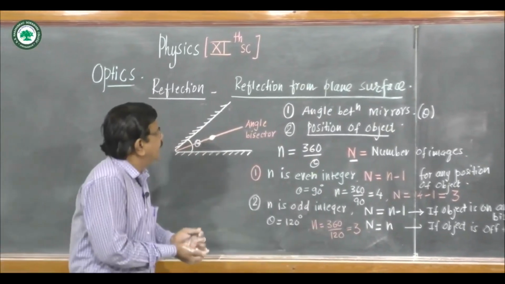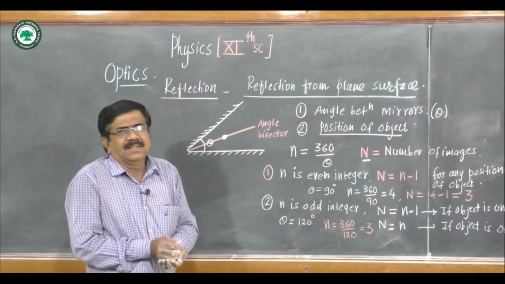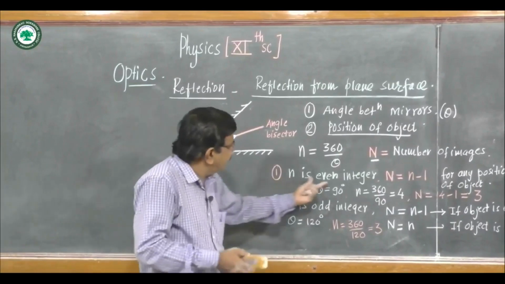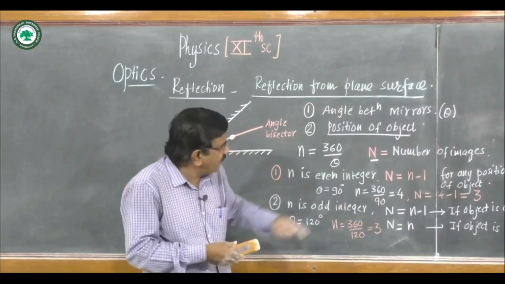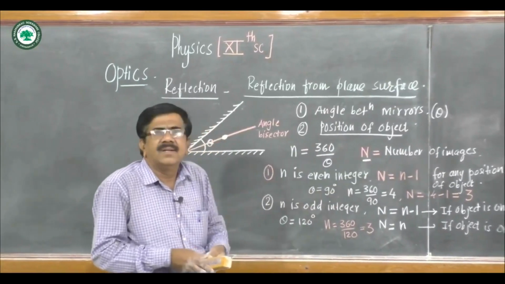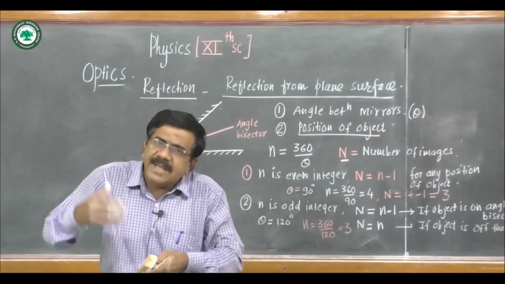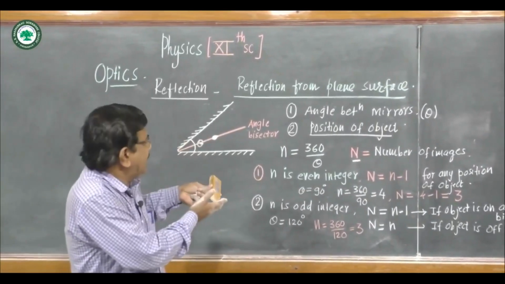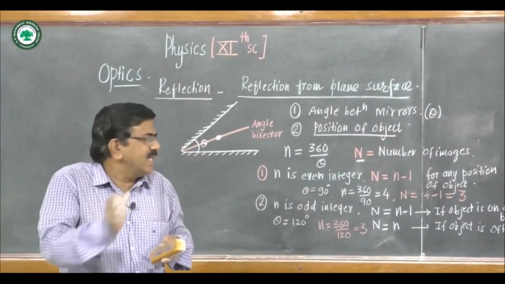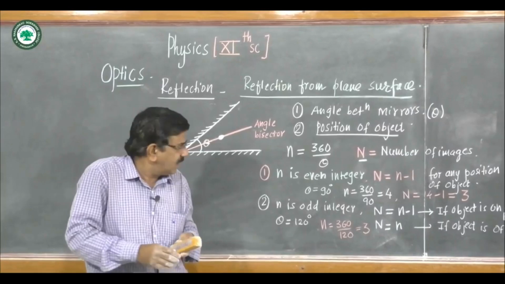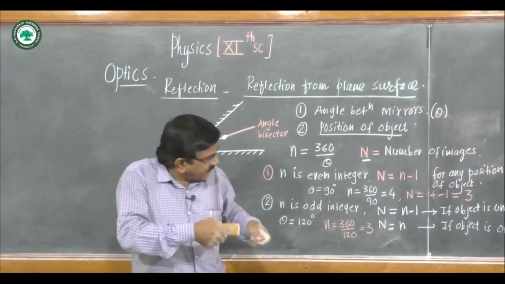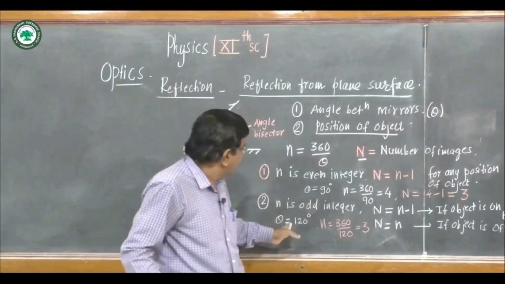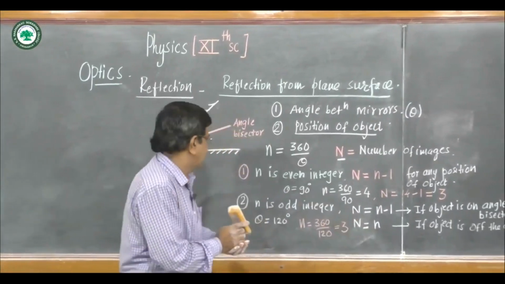So this is if n is an integer. It may be an odd integer or an even integer. For an even integer there is no problem. The number of images will always be small n minus 1 for any position of the object. For the odd integer it is the same n minus 1, but the condition is the object is on the angle bisector. And if the object is not on the angle bisector, the number of images will be same as n.